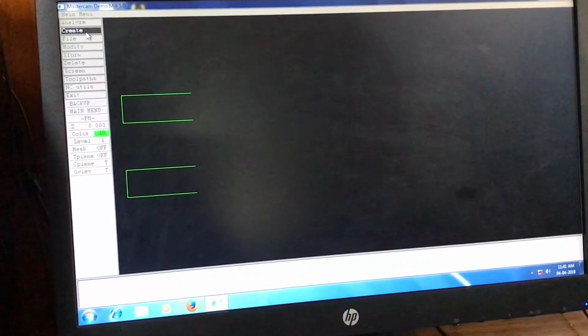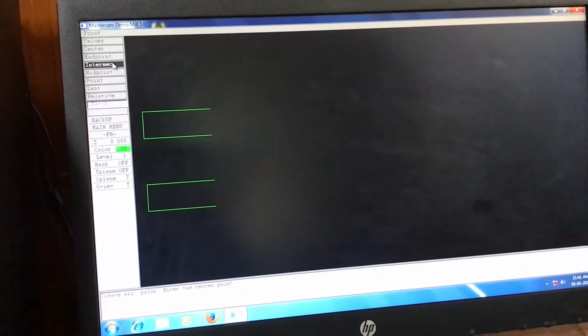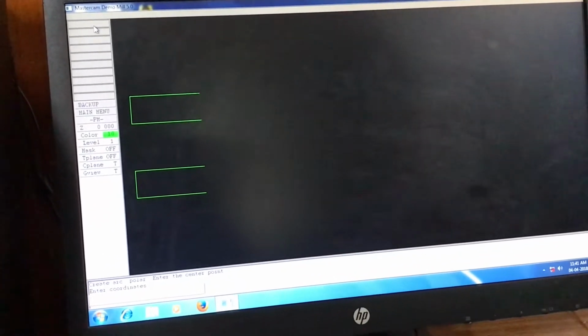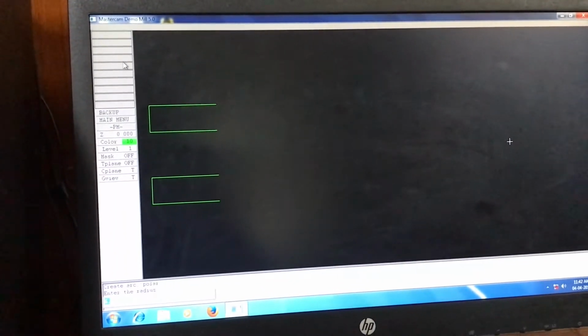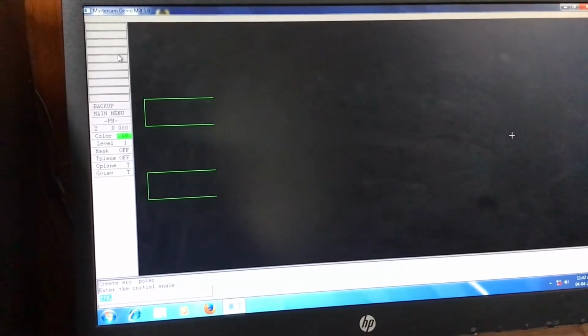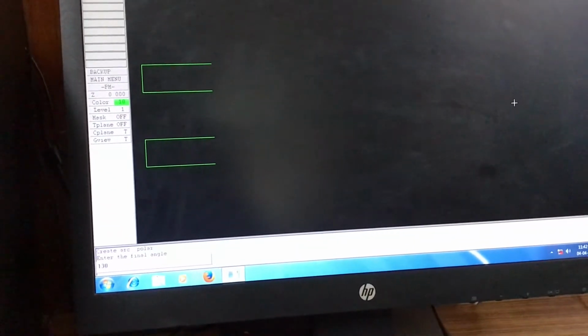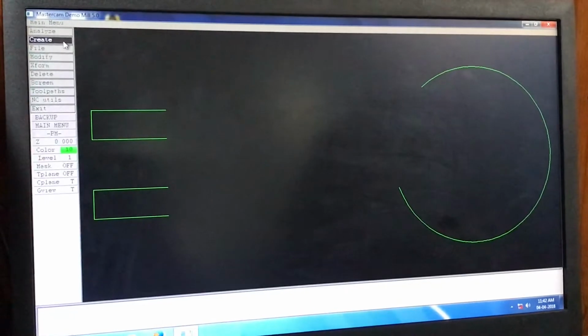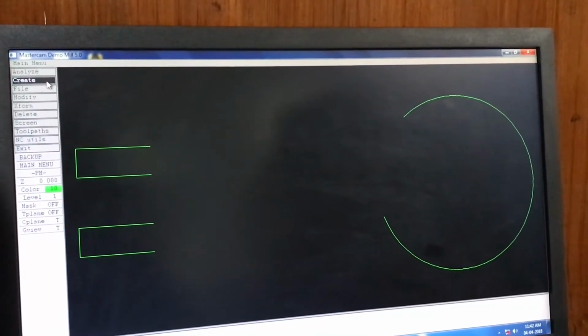Now the arc is created. Create arc, polar, center point. Enter the center point. Comma 13. Radius 24. Initial angle. Final angle. Arc is created. The angle is increased in both sides so that the tangent will intersect properly.